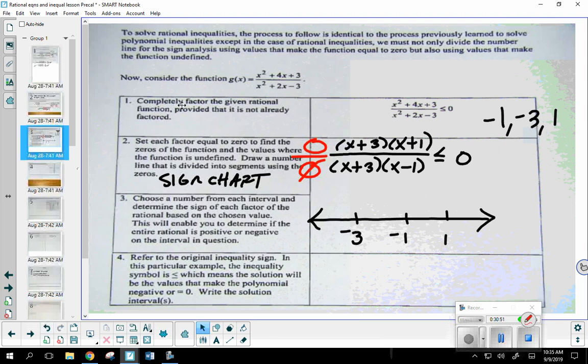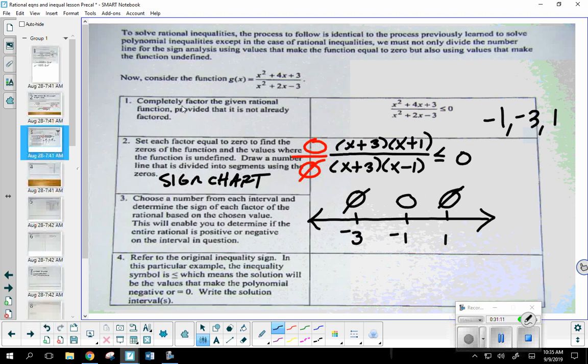Okay? So the one value that came out of the numerator was -1. So it's my 0. I'm going to put a 0 right above the line graph. Okay? Both 1 and -3 came out of the denominator, so I'm going to put my no solution symbol. Those are undefined.